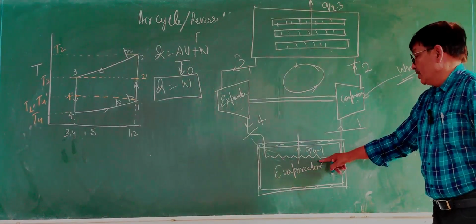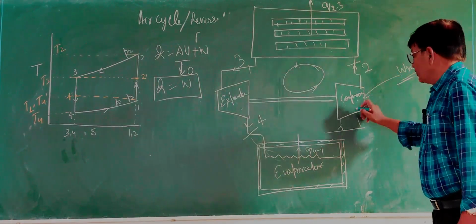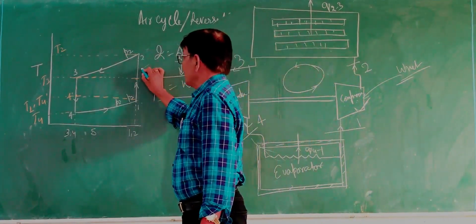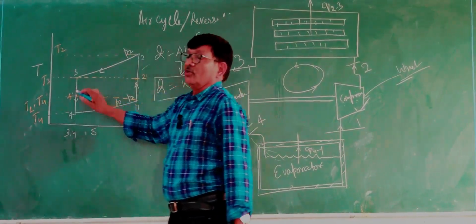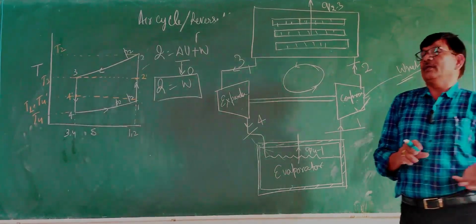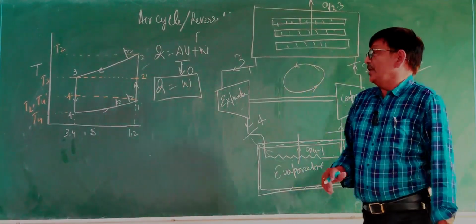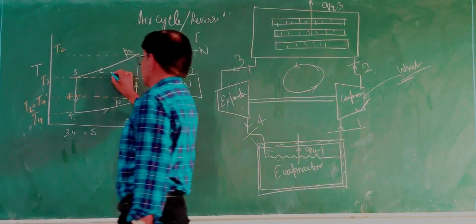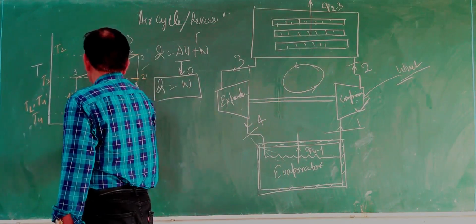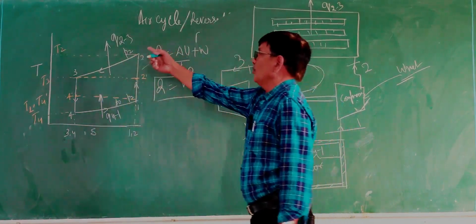The heat transfer takes place from the cold chamber to the condenser, and in the rest, in the compression and expansion, you can see isentropic compression and isentropic expansion. It is a reversible adiabatic process. In a reversible adiabatic process, there is no heat energy interaction from system to surroundings and from surroundings to system. So we only have to calculate two processes: here Q2-3 and here Q4-1, coming to the system and going out of the system.